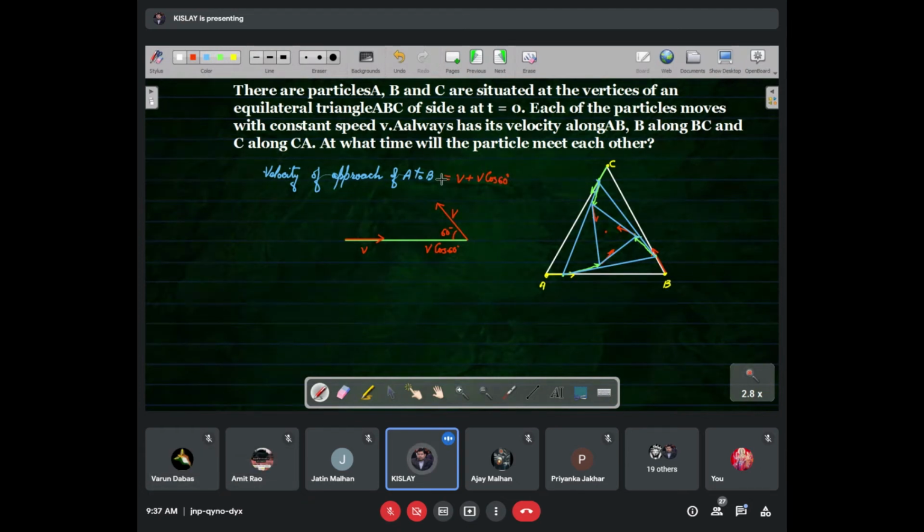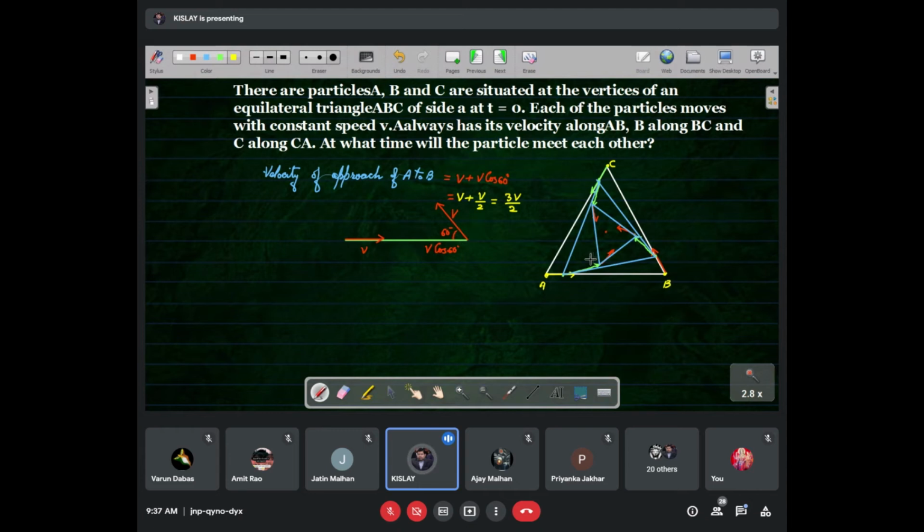I hope this part is clear. Yes, sir. Good. Then it can be written as V plus V cos 60. Cos 60 is 1 by 2. So it is V plus V by 2, and this is 3V by 2. This is the velocity of approach.